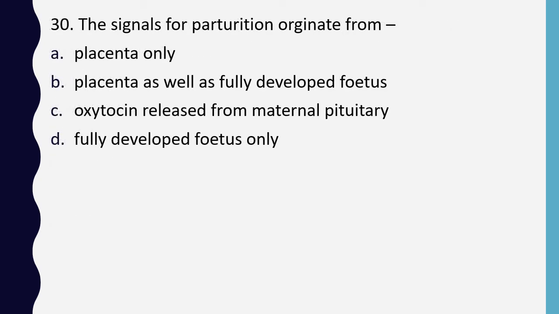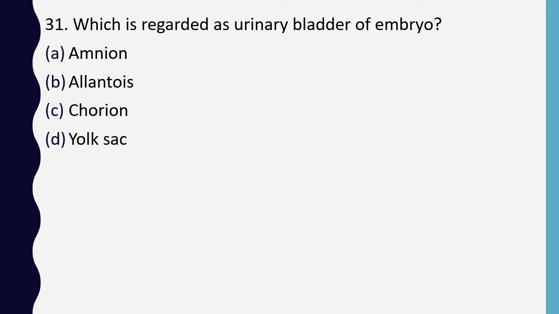Question number 30. The signals for parturition originate from placenta only, placenta as well as fully developed fetus, oxytocin released from maternal pituitary, fully developed fetus only. Correct answer is option B, placenta as well as fully developed fetus. Question number 31. Which is regarded as urinary bladder of embryo? Amnion, allantois, chorion, yolk sac. Correct answer is option B, that is allantois.